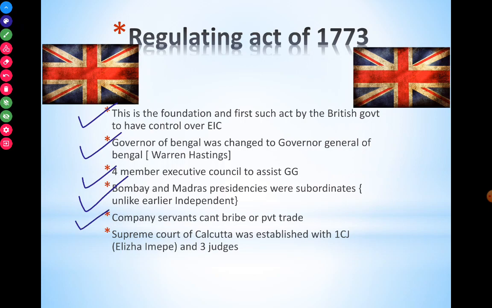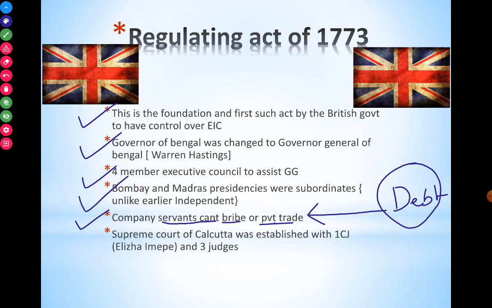Company servants can't take bribes. This was the main reason, as we said, the company was having a lot of debt or crisis. This crisis may have been due to bribes or private trade, etc. The company was not trading in the proper way. So in order to prevent that debt, the British also made sure that company servants can't take bribes. The Supreme Court of Calcutta was established.